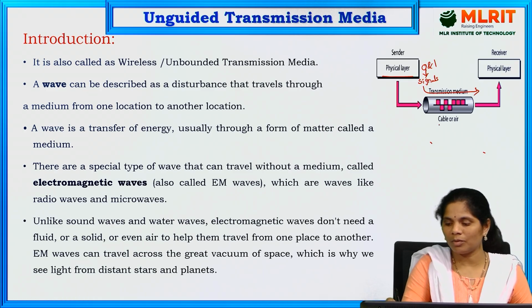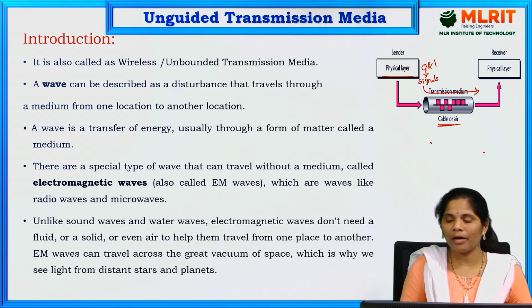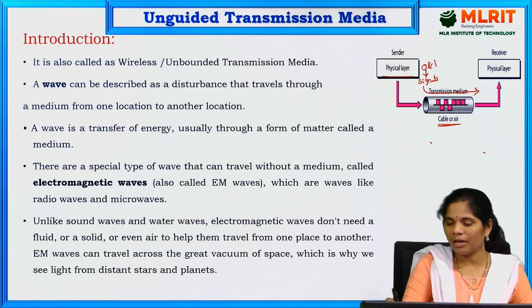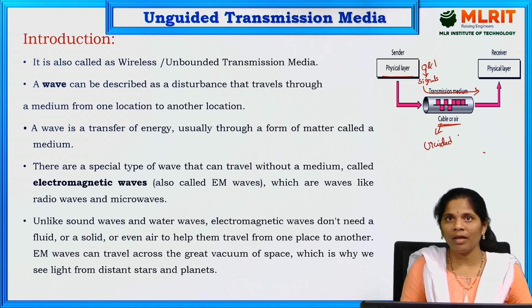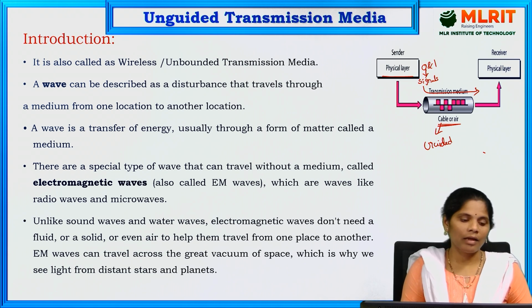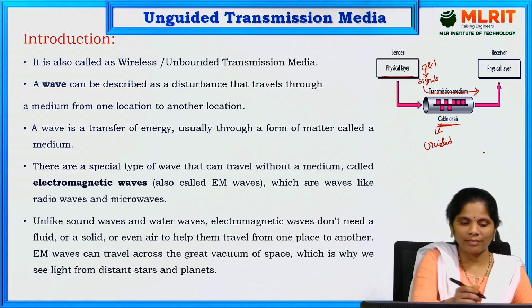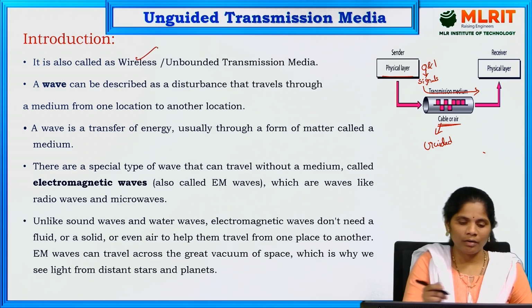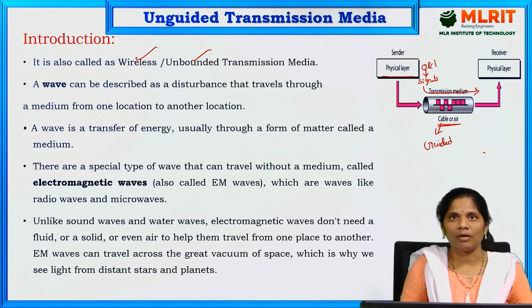This transmission medium may be either cable or air. If it is a cable, we call it guided transmission media. If it is in the form of waves, we call it unguided transmission media. Unguided transmission media is also called wireless transmission media and unbounded transmission media.